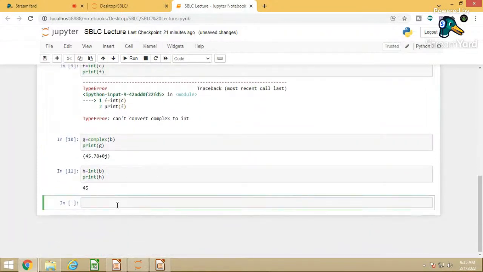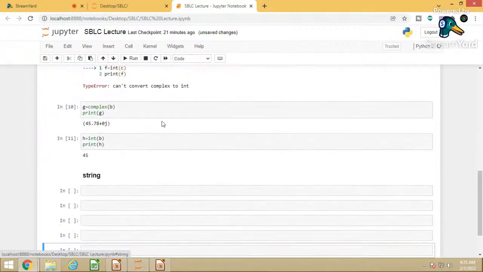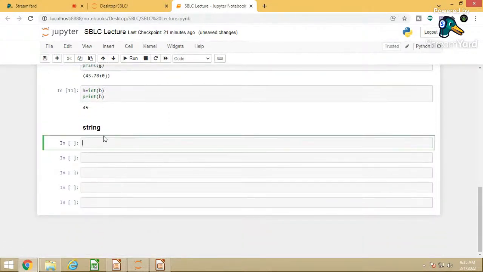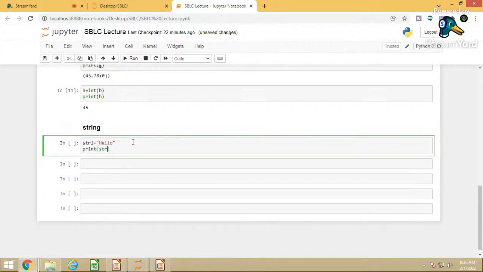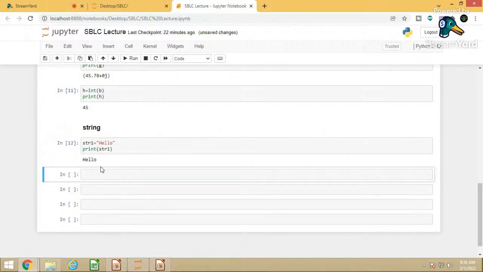Now after numbers, another data type that we have discussed is string. In case of string, we know that a string is nothing but a set of characters that are stored in a variable in double inverted or single inverted commas. For example, my string one is equal to, I am substituting into single inverted commas, hello, and I will print string one. So it will print hello.